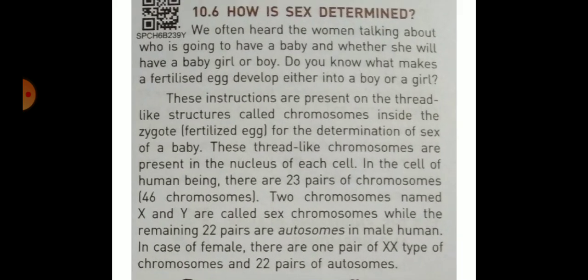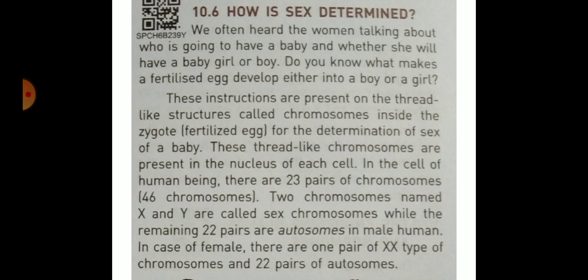Next point, how is sex determined? We often hear the woman talking about who is going to have a baby and whether she will have a baby girl or boy. Do you know what makes a fertilized egg develop either into a boy or a girl? These instructions are present in the thread-like structures called chromosomes inside the zygote, the fertilized egg. For the determination of sex of a baby, these thread-like chromosomes are present in the nucleus of each cell.